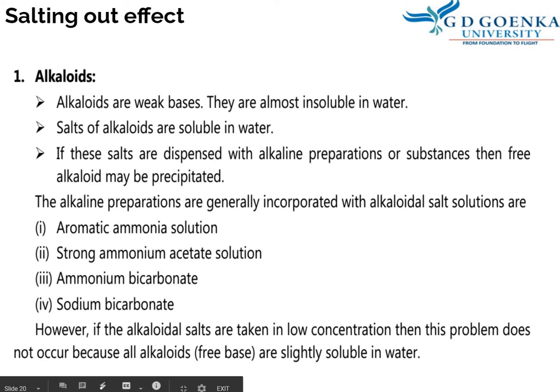Now, these alkaline preparations are generally incorporated with alkaloidal salt solutions. So this is the precaution that is taken. And these alkaline preparations are aromatic ammonia solution, strong ammonium acetate solution, ammonium bicarbonate and sodium bicarbonate. So these are incorporated to prevent precipitation.